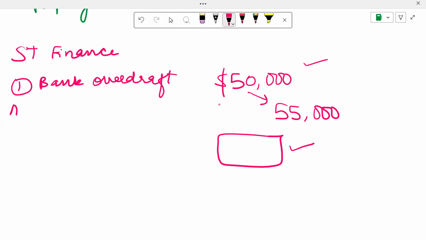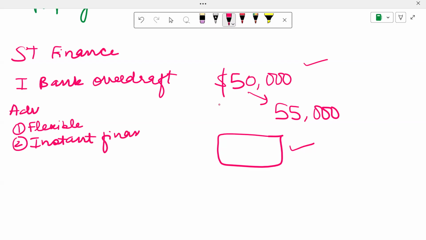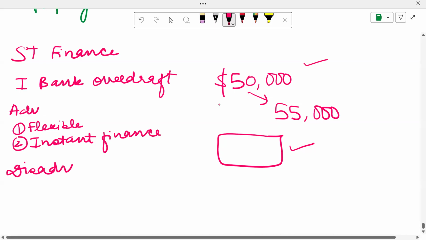Now, talking about the advantages, number one is that it is flexible, and number two, that it's an instant source of finance. If I talk about the disadvantages, number one is that it is repayable on demand.